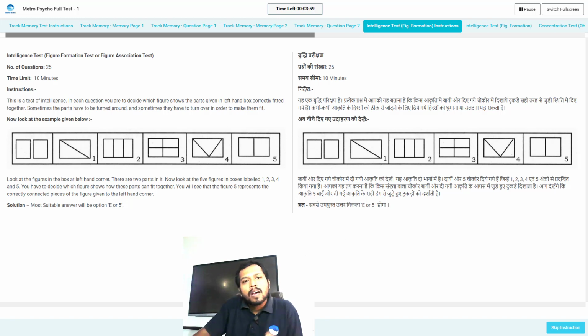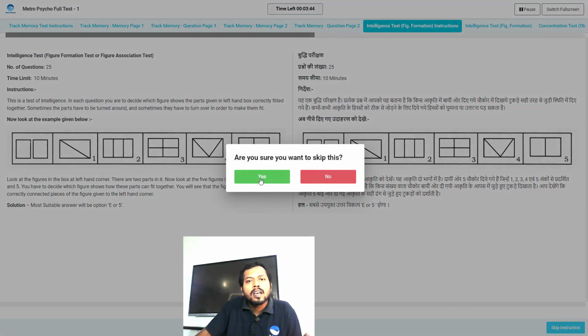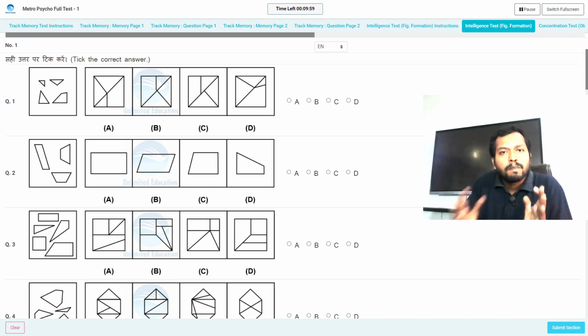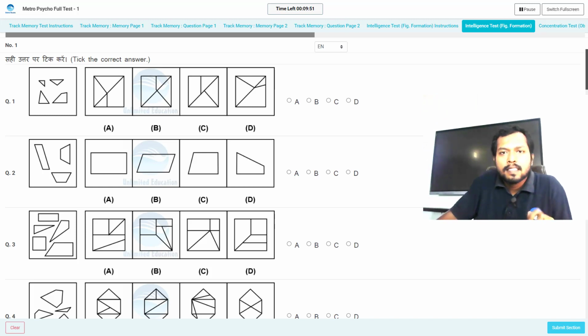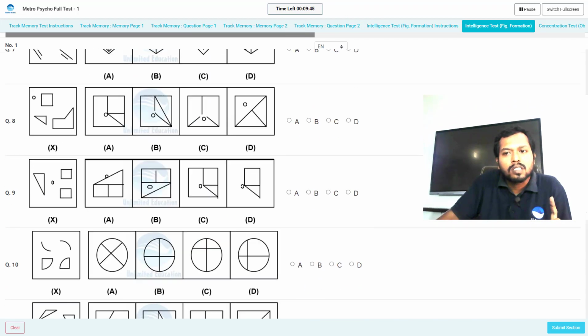Now after 5 minutes again you will go to another section. Since you are practicing this test series at your home, I have given the skip option so you will save your 5 minutes. Clear? Now go to the main section. In this section you will get 25 questions and 10 minutes time. See, your 10-minute timer is running and you have to solve these 25 questions.